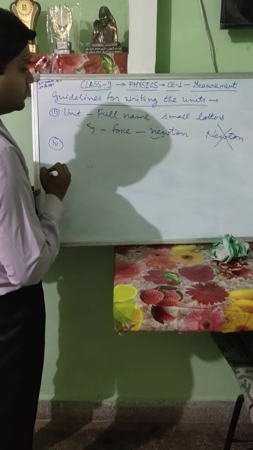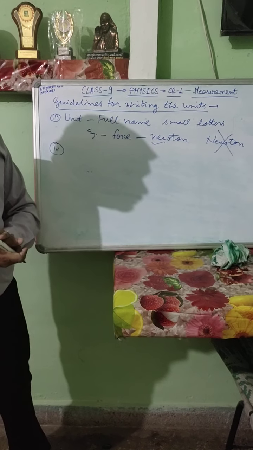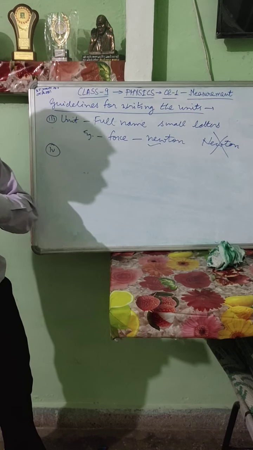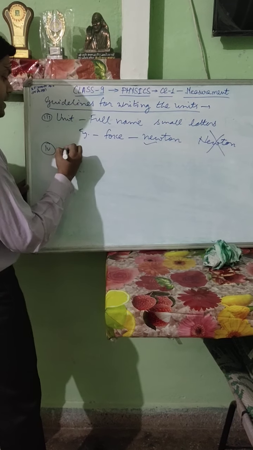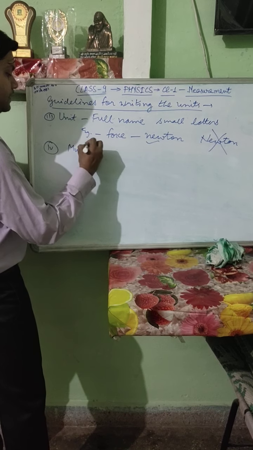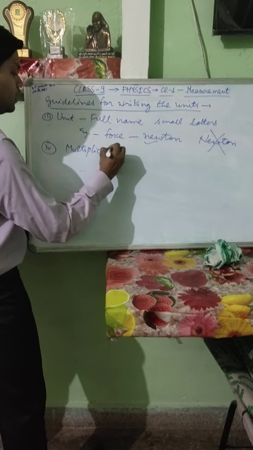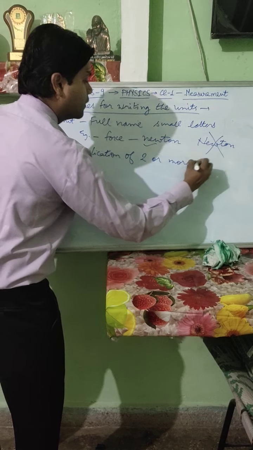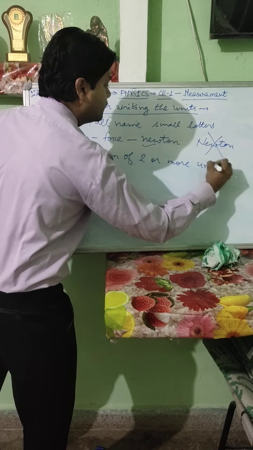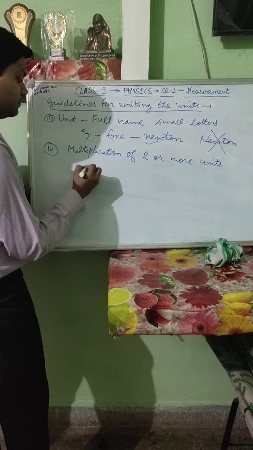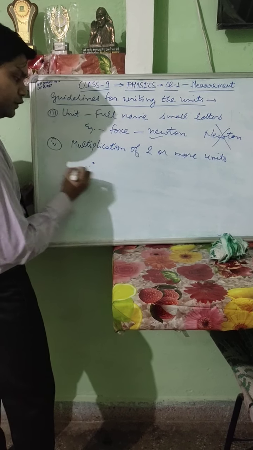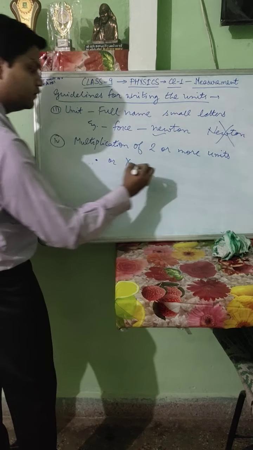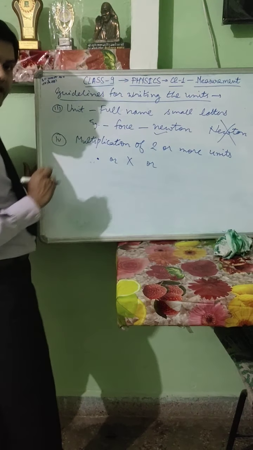Fourth point: any unit which is formed by multiplication of two or more units is written by using either a dot between the two, or a cross sign can be used, or only a space can be left.